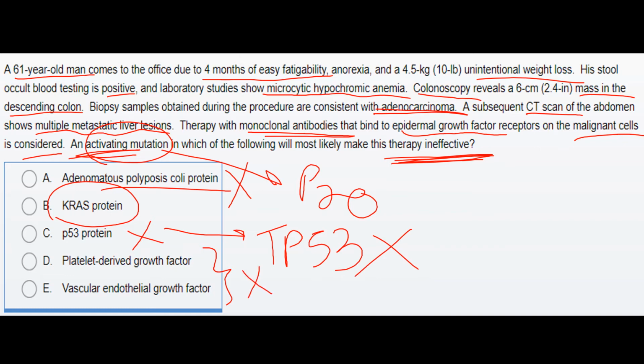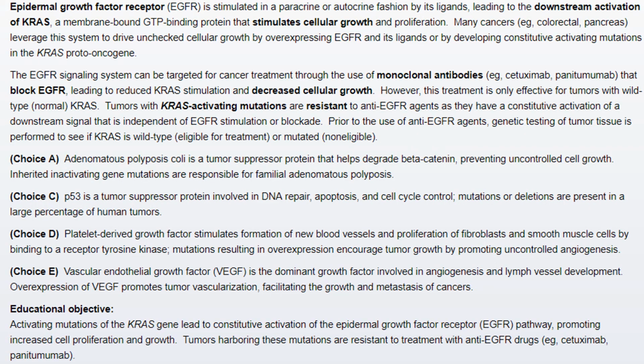So they are also not the answer. So the answer will be the KRAS protein, whose activating mutation can lead to formation of adenocarcinomas of the colon. Now this slide presents the same explanation in a more elaborated form.